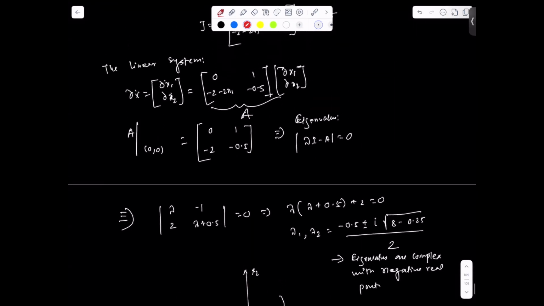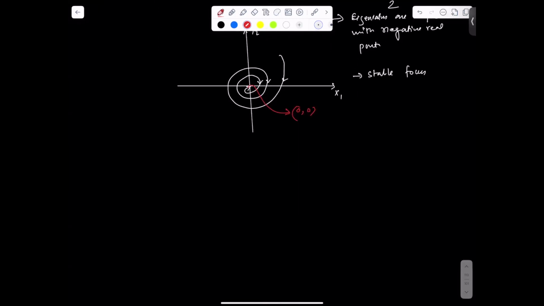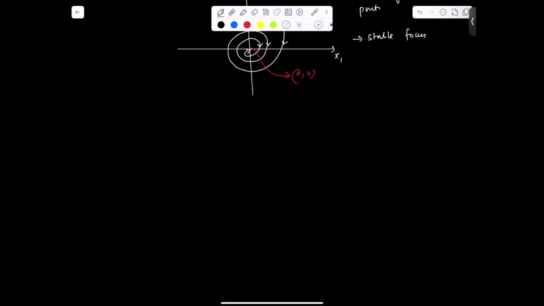Now, let's work on the different equilibrium point. So now, let's evaluate the eigenvalues at the equilibrium point minus 2, 0.